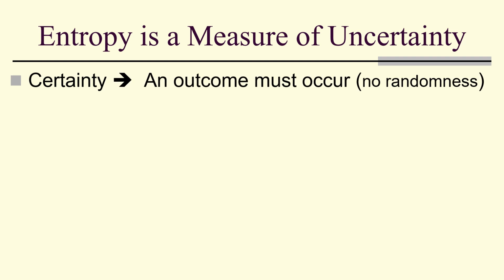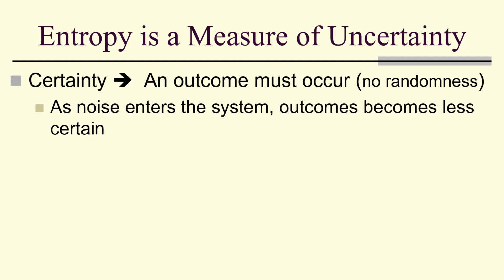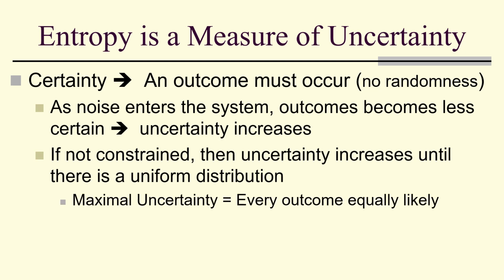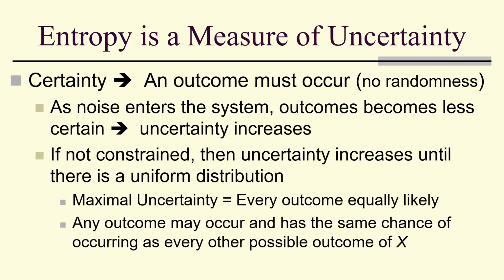Certainty, an outcome must occur. There's no randomness. But then as noise enters the system, outcomes become less certain. Uncertainty increases. And if not constrained, then uncertainty will increase until there is a uniform distribution. Maximal uncertainty, every outcome equally likely. Any outcome may occur and has the same chance of occurring as every other possible outcome of X.